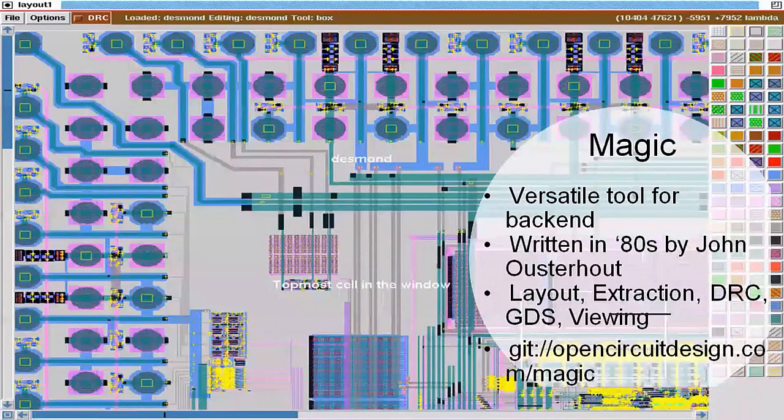The background picture is of a very small laid out design viewed by Magic. The GUI is like that: file, option, DRC. I think it is advisable for young researchers or students to get familiarized with Magic.